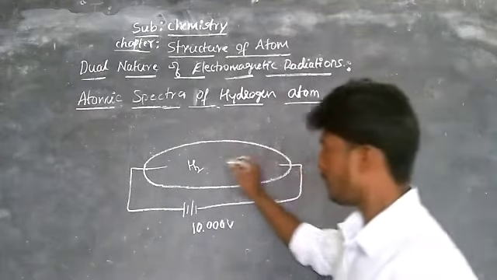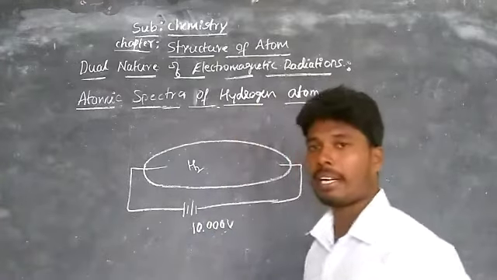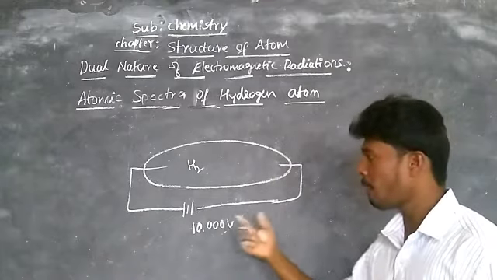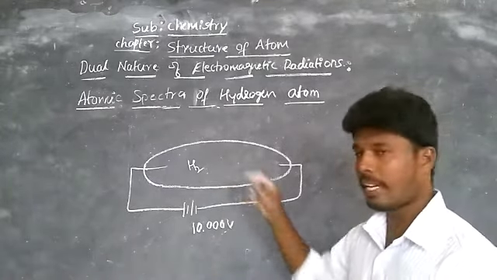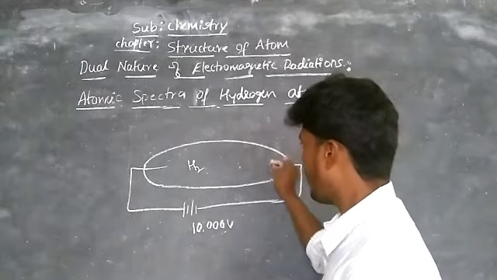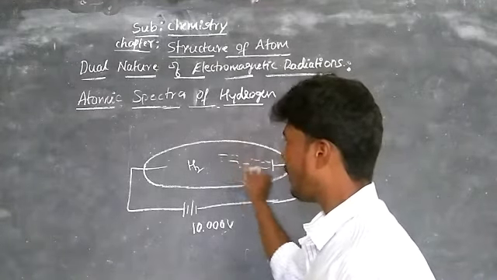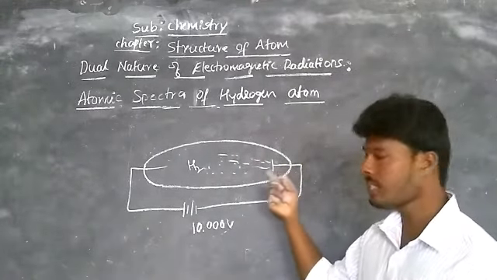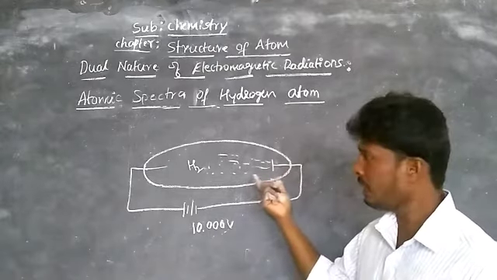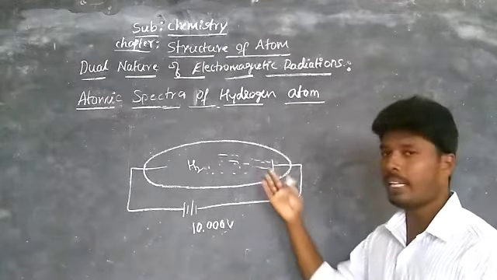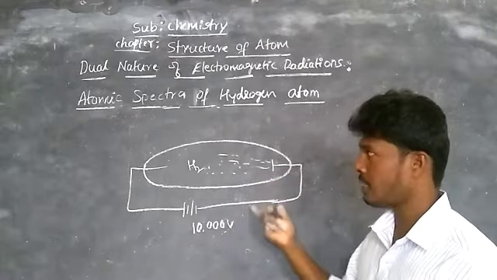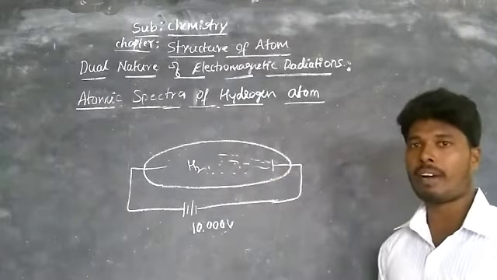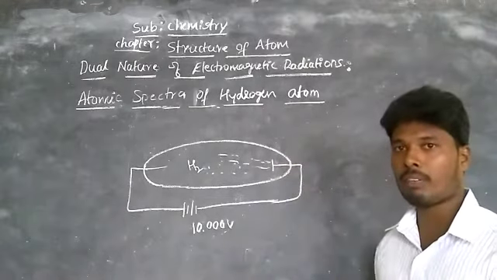Now we are passing the electric current. So in the discharge tube at low pressure, with hydrogen gas, we are supplying high voltage. It emits electromagnetic radiations. These emitted radiations are passed into the spectrophotometer. By analyzing these emitted radiations spectroscopically, using a spectrometer, we get a number of series of lines. Such a result we call the line spectrum or atomic spectrum of the hydrogen atom.